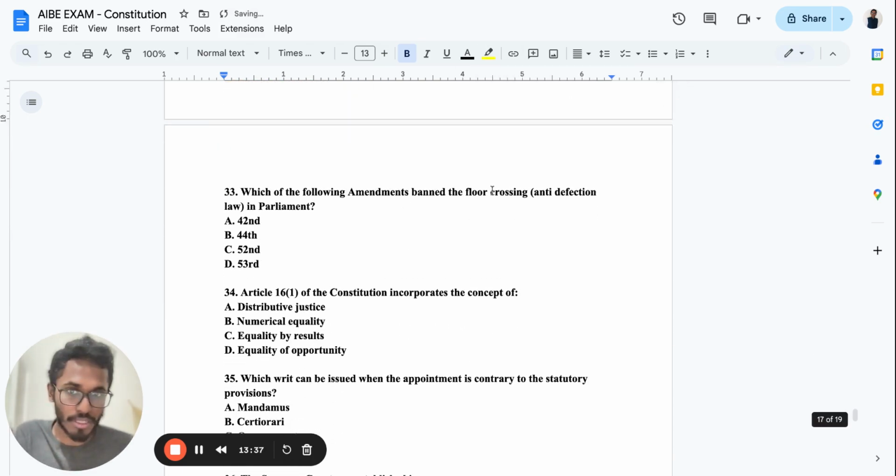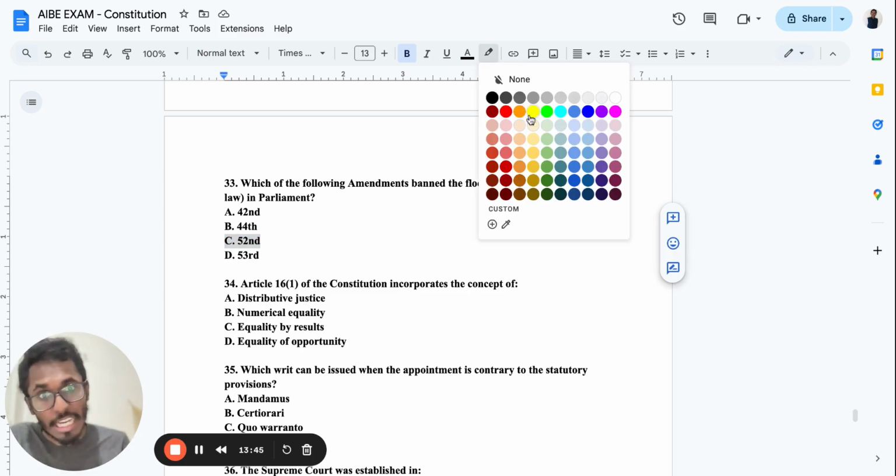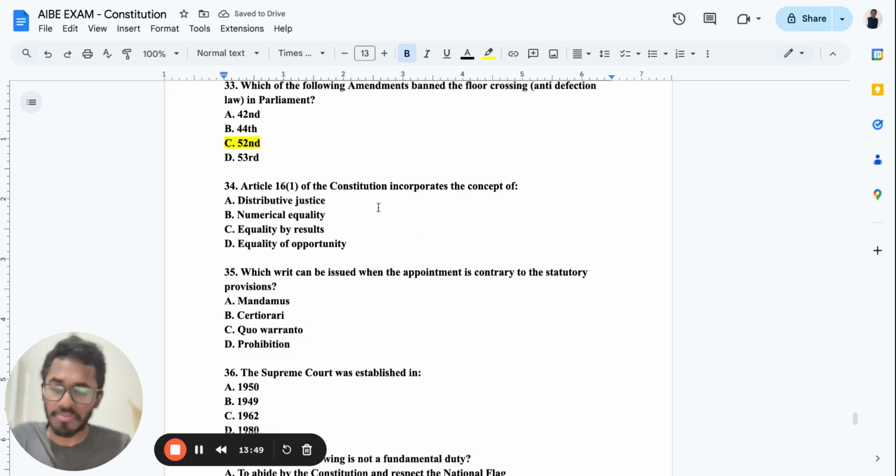Remember this, very important. Which of the following amendments banned the floor crossing, anti-defection law? It is the 52nd Amendment, 10th schedule. We already discussed this. Remember, 10th schedule, 52nd Amendment Act speaks about this particular thing. Okay. Article 16(1) of the Constitution incorporates the concept of what? That incorporates the concept of equality of opportunities. What do you mean by equality of opportunities? It was being incorporated over here. All right. Do not forget it.